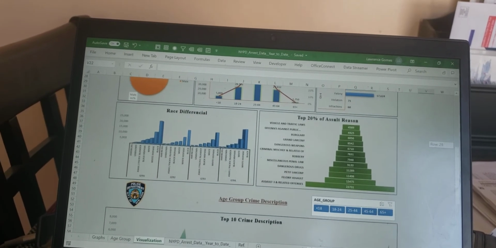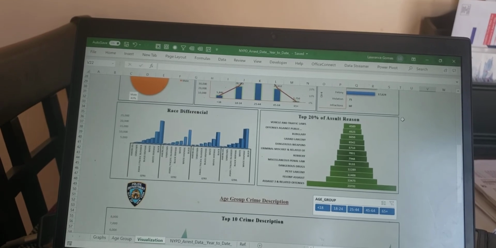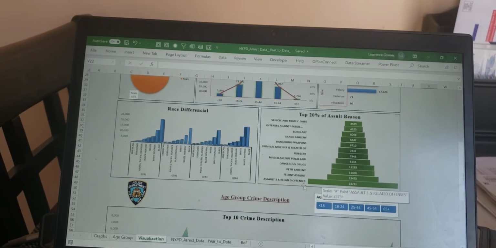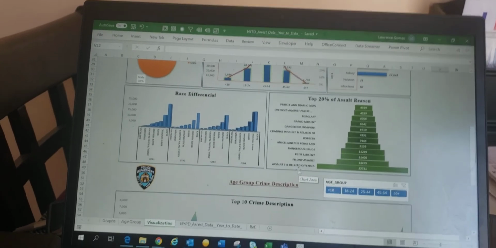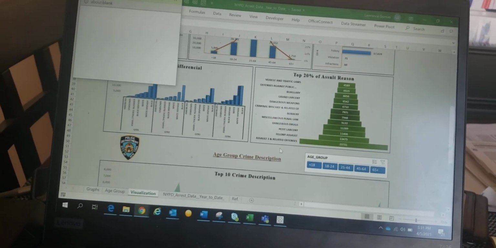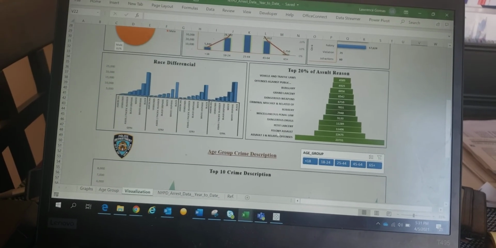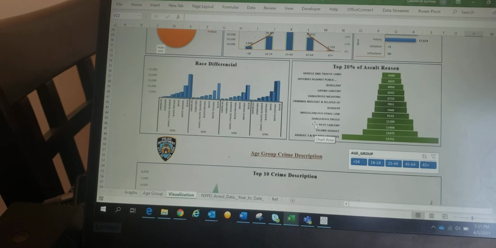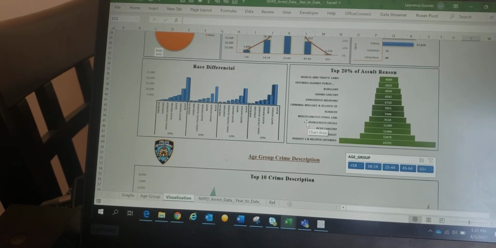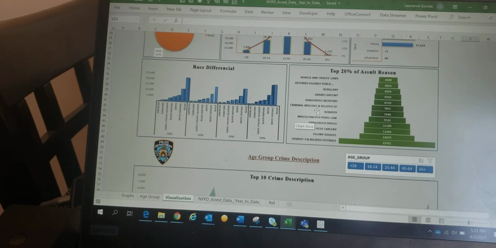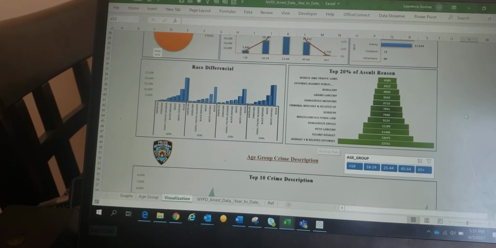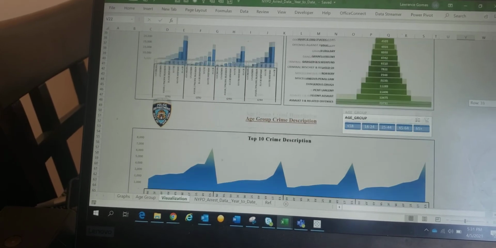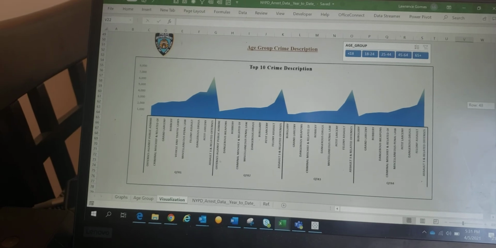The next chart is the funnel chart that provides the top 20% of the assault reasons in descending order. As we can see, the primary reason for those assaults or crime offenses is assault related reasons, and next is felony assaults. Next is petty larceny. Then we have dangerous drugs, miscellaneous penal laws, and robbery. These are the top 6 reasons for the assaults or offenses.